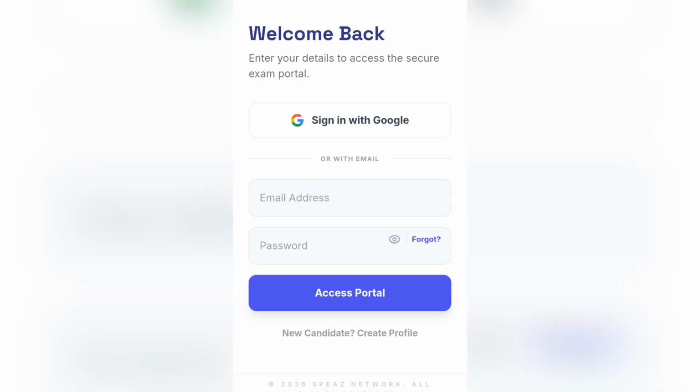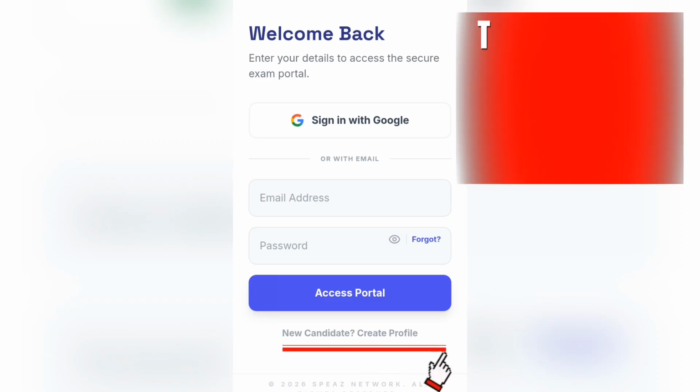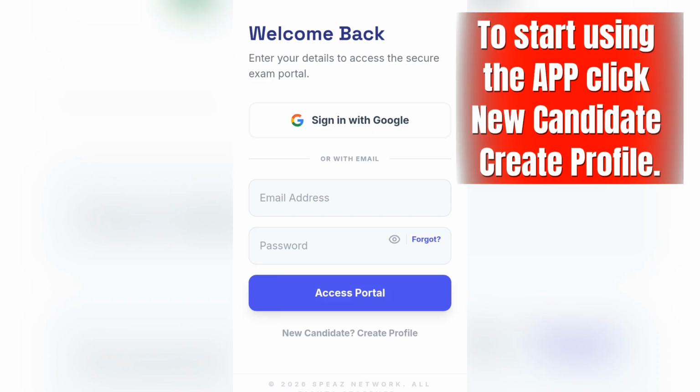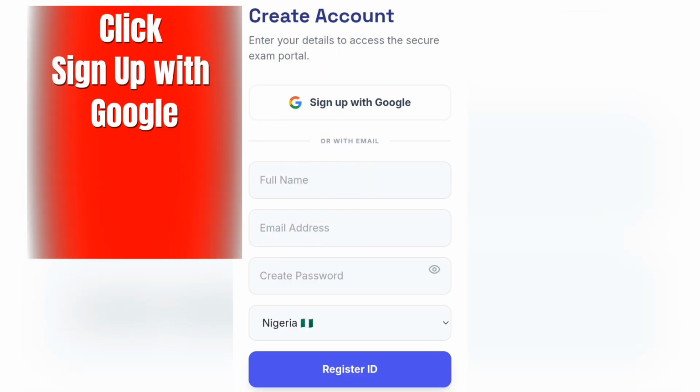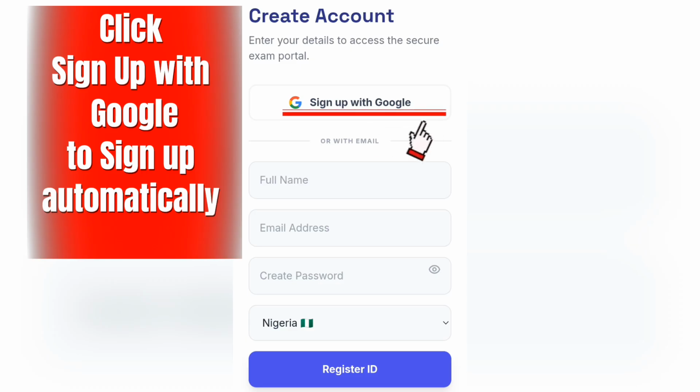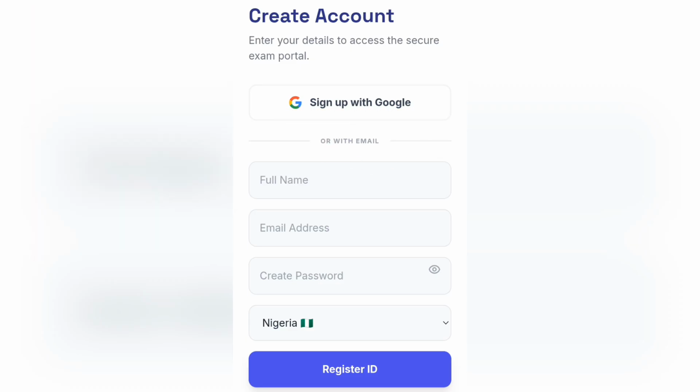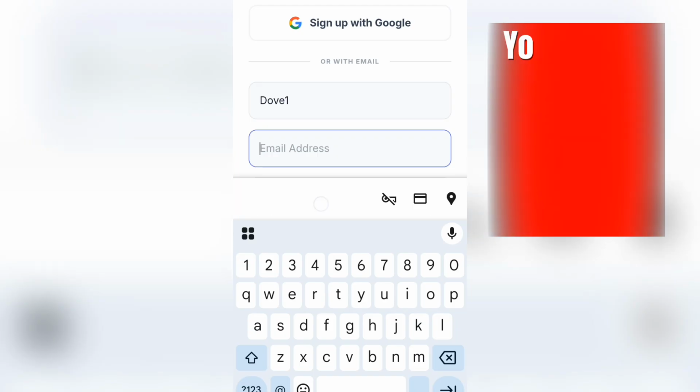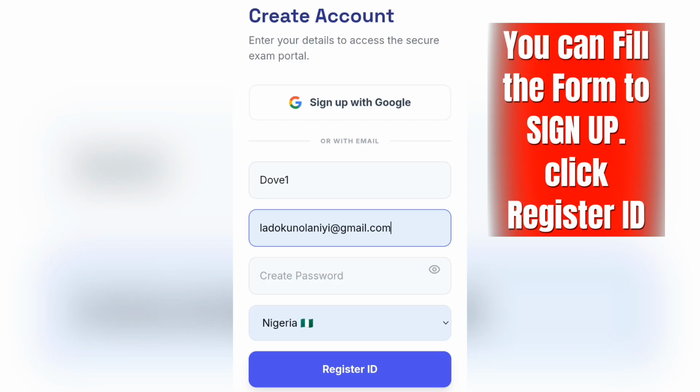When you click on skip, it will bring you to the welcome page, the authentication page. On the authentication page, you can sign in using your login details if you registered. But if you have not registered before, you have to create a profile so that you can have access. If you click on sign up, it will automatically sign you up, and you can also create a profile. So I'm creating a profile now.